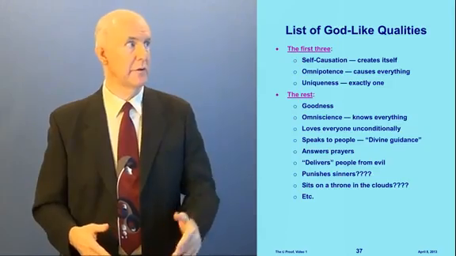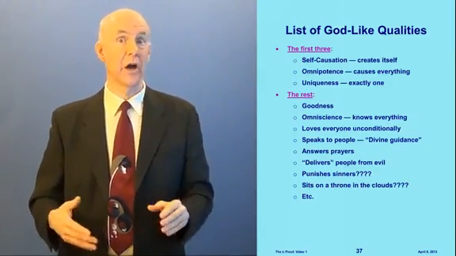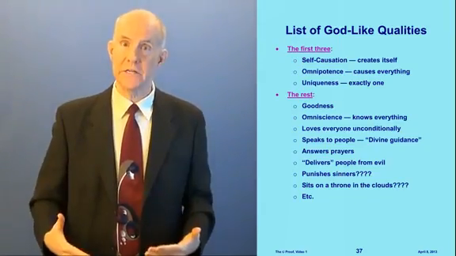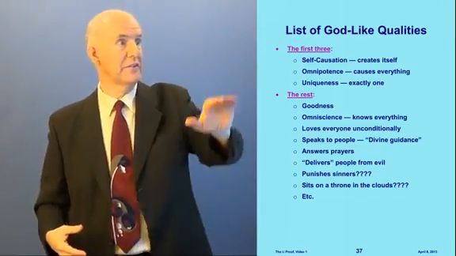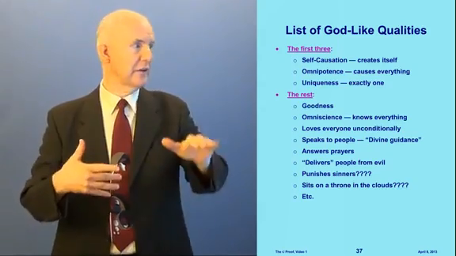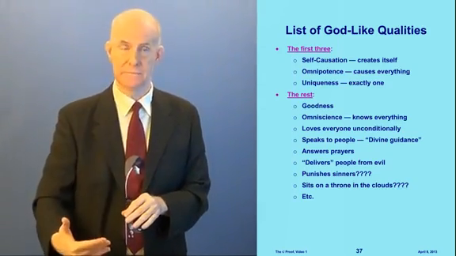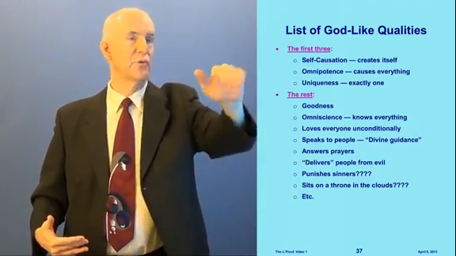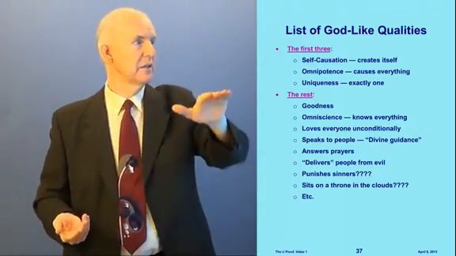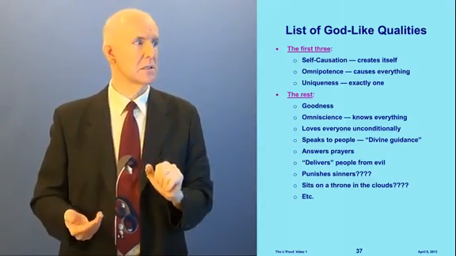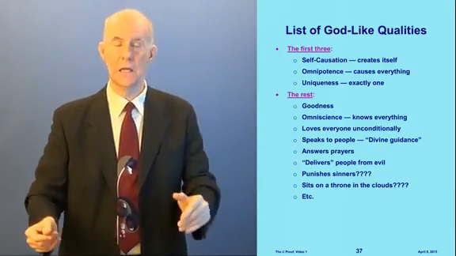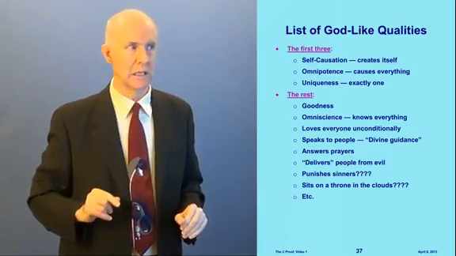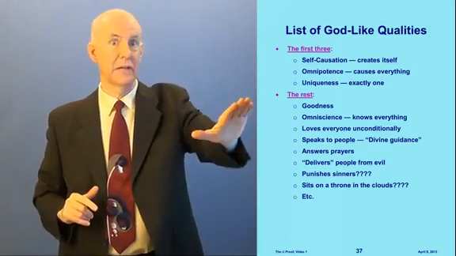What I'm going to do here, I put on the screen a list of godlike qualities, and I've divided the list into 2 parts. Section 1 of the list is the first 3, and section 2 is the rest. Let's look at the first 3. Self-causation: creates itself. God created itself. Number 2, omnipotence: God causes everything. Number 3, uniqueness: there is exactly one God and only one God. All right, those are the first 3. Now let's look at the rest.